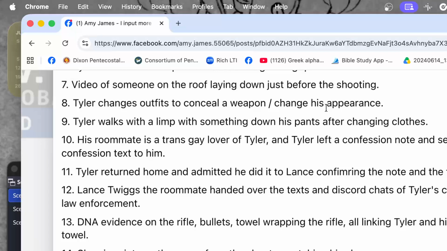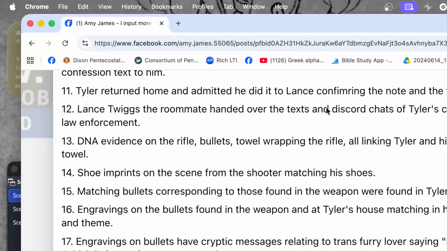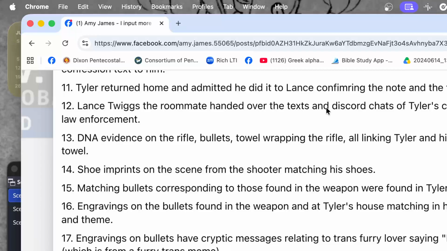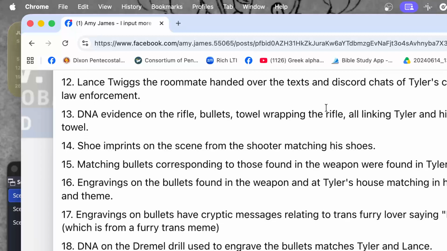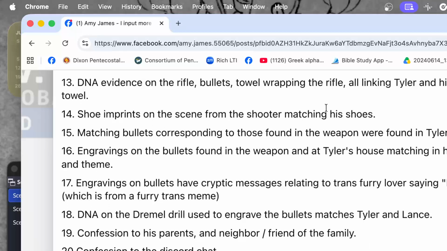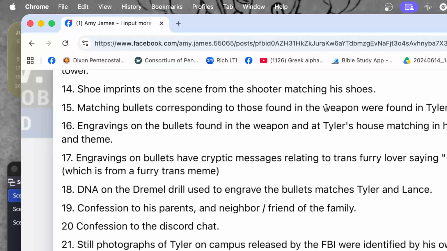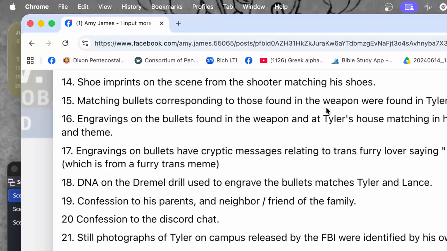Number 10, his roommate is a trans gay lover of Tyler, and Tyler left a confession note and sent a confession text to him. Number 11, Tyler returned home and admitted he did it to Lance Twiggs, confirming the note and the text. Number 12, Lance Twiggs, the roommate, handed over the text and Discord chats of Tyler's confession to law enforcement. Number 13, DNA evidence on the rifle, bullets, and towel wrapping the rifle, all linking Tyler and his lover to the towel. Number 14, shoe imprints on the scene from the shooter matching his shoes.